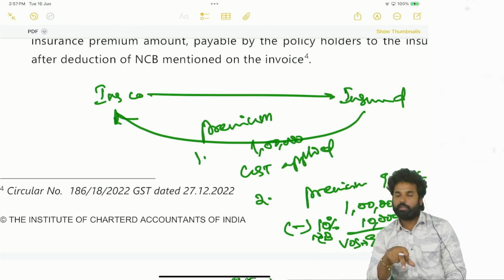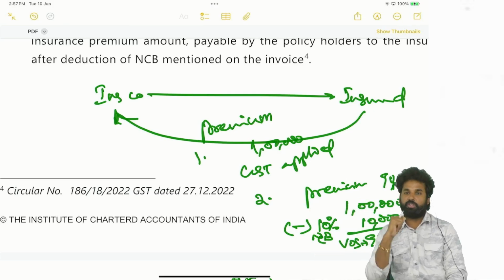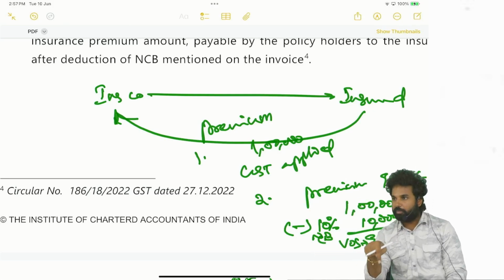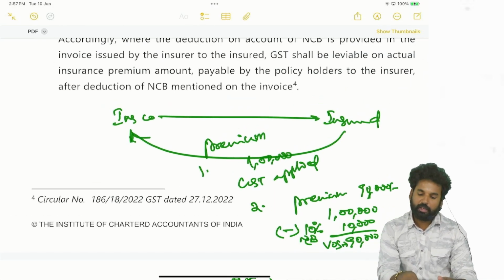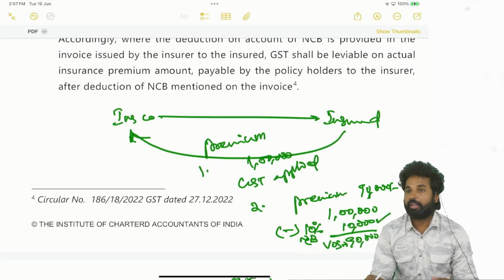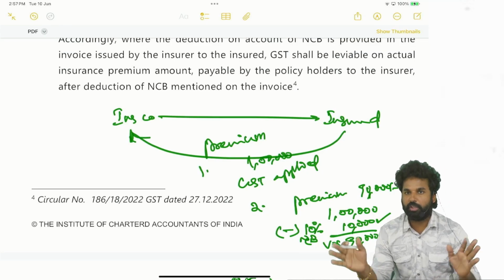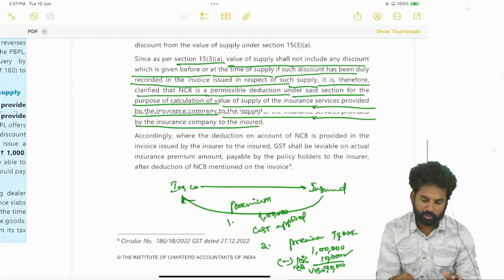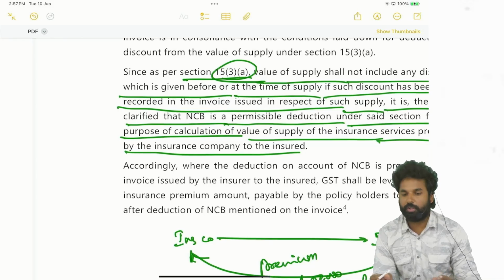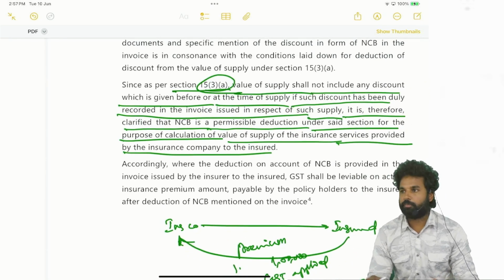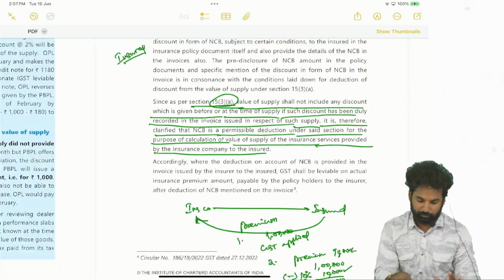Here insurance company is giving services to insured. Consideration is the premium here. Value is the premium here. Out of such value there is a discount. From the point of view of the insurance company, a 10% discount has been given to the customer who is the insured person. That will be excluded from the price as per section 15(3) clause A. It is a discount at the time of supply only, not a discount post supply.